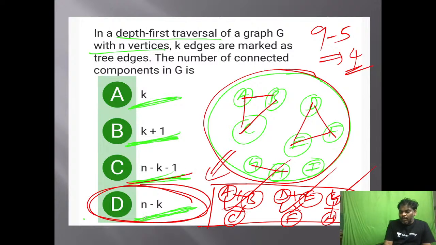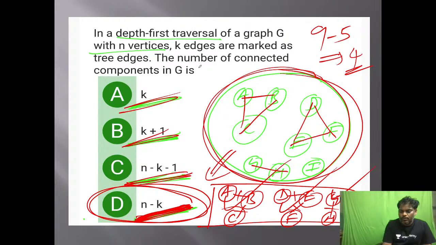Listen, the formulas are mathematical. Options are not given asymptotically. Options are given mathematically. By taking an example, you can handle it. So whatever he said, I did that. N vertices, yes, 9 vertices. Next, I applied DFS on this. 5 edges are marked as tree edges, 1, 2, 3, 4, 5. Using the vertices and tree edges, I have to get the number of connected components. I did all of them. You verify, you will get it. The answer is going to be D. D is the answer.